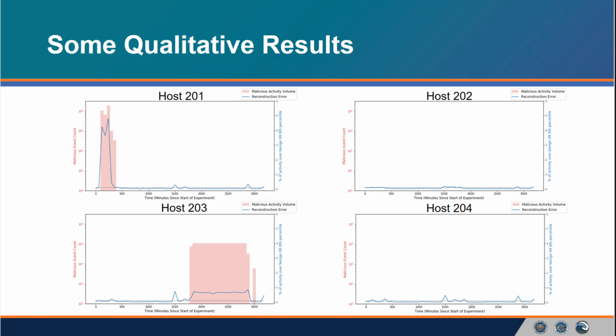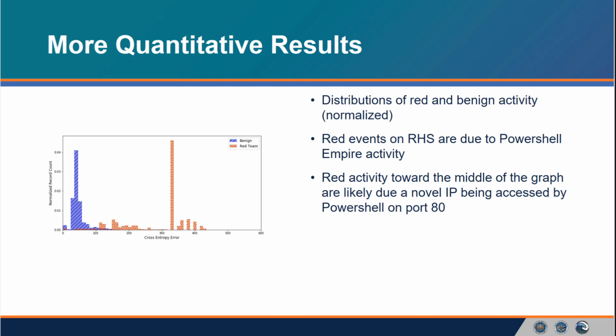So this gives us an example of a false positive, that is, an anomaly that is not malicious. This may be of general administrative interest for a sysadmin. These sorts of false positives are of concern for our team, and they'll need to be addressed and handled in later work.